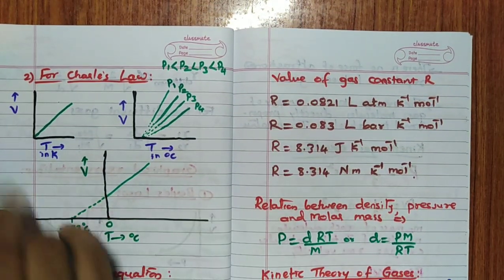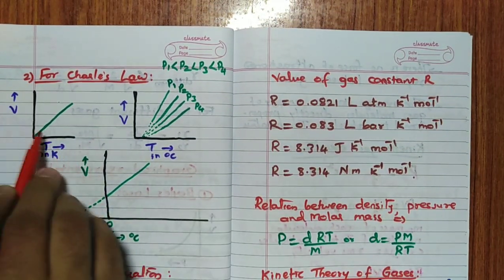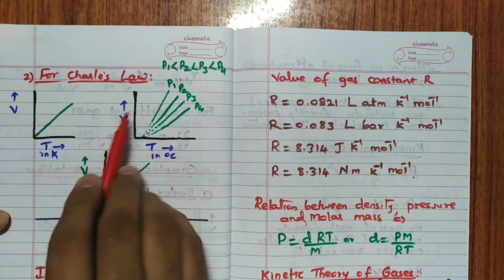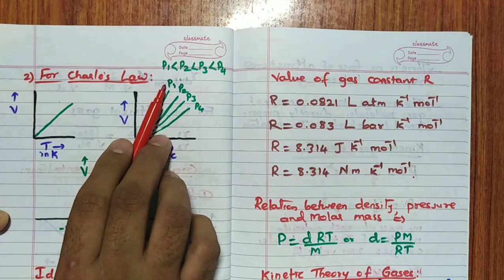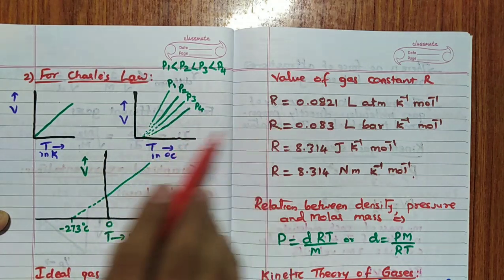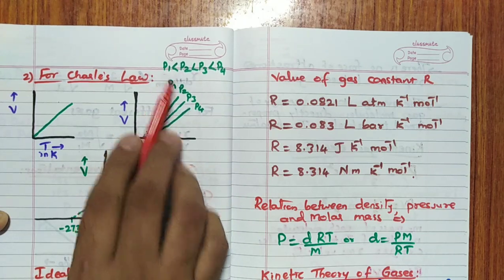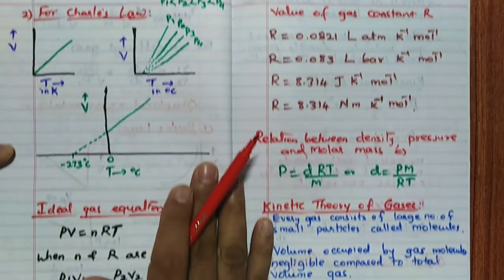Charles' law, remember, V proportional to T, as T increases, volume increases. Then here, T is in degrees Celsius I have taken, so volume. So if you consider like this P1, P2, P3, P4, generally what happens is P4 is more than P3, more than P2, more than P1. So this is the point important, remember.